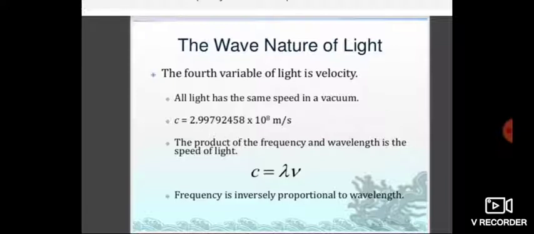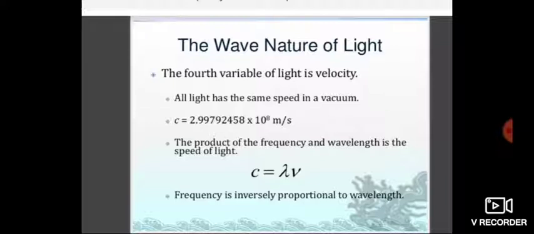So all light has the same speed in vacuum. Different lights are there, but all have the same speed in vacuum. The letter denoting the speed of light is c, which is equal to 2.9979 into 10 to the power 8 meter per second. So the product of the frequency and wavelength is equal to the speed of light.